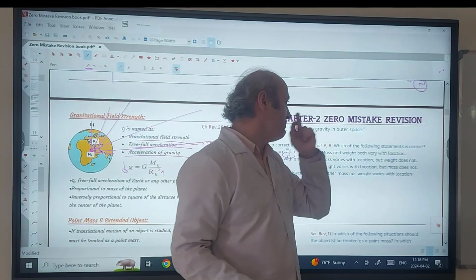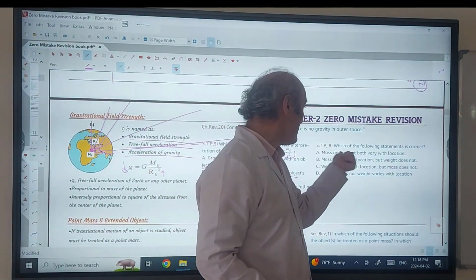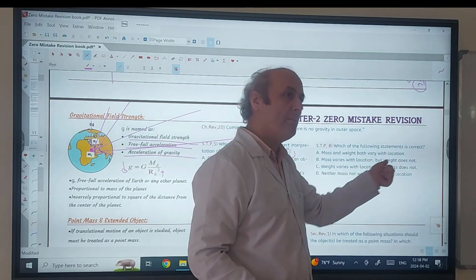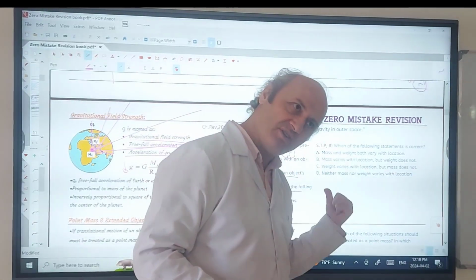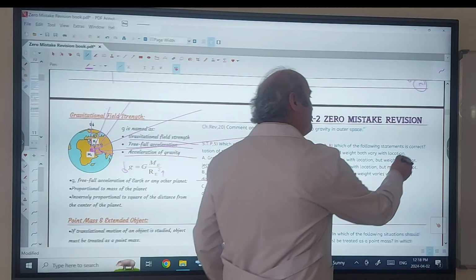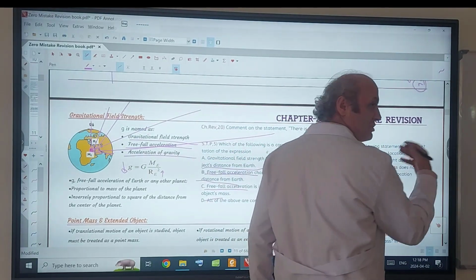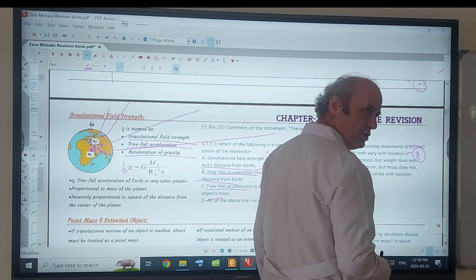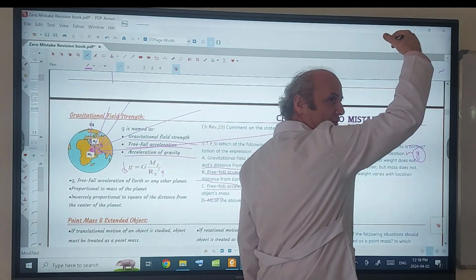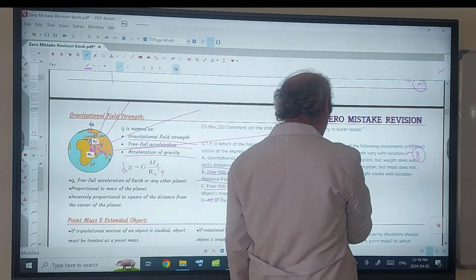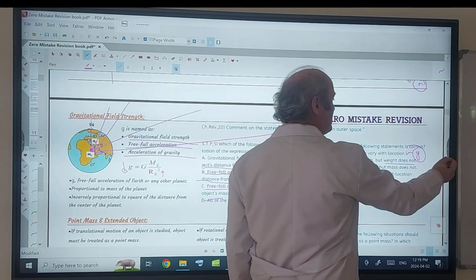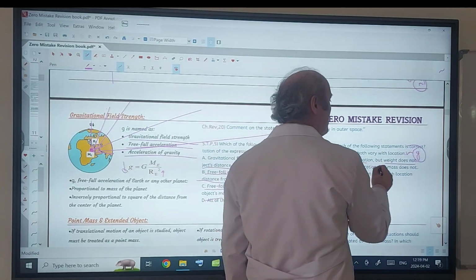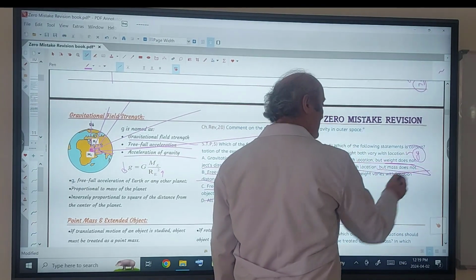And which of the following statements is correct? Mass and weight both vary with location. No. Mass is the amount of matter, but weight is mg, and g changes from location to location. When you go up a mountain, for example, it changes. Mass varies with location but weight does not? No. Weight varies with location, mass does not.